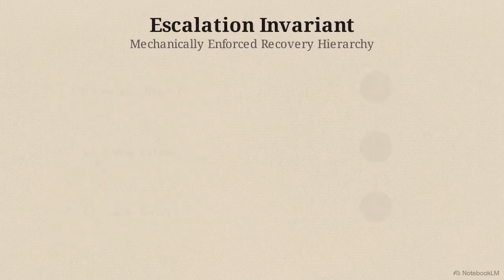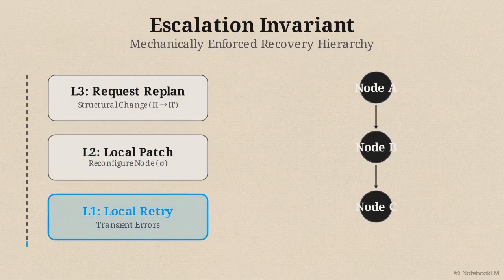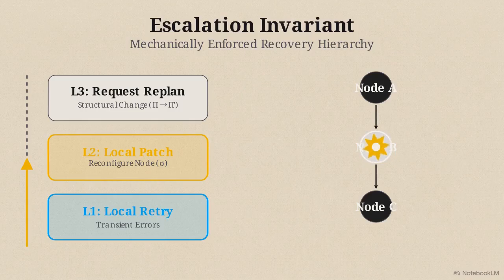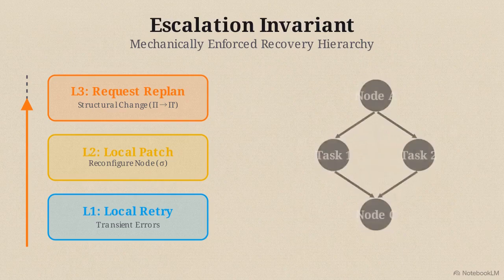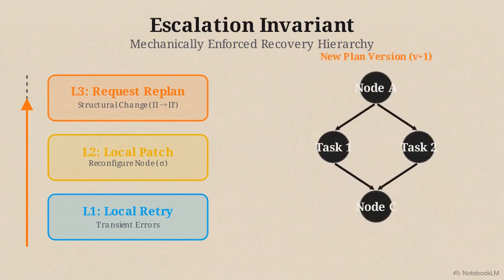Errors are caught by the escalation invariant, a mechanically enforced 3-level ladder. Level 1 is a local retry, strictly reserved for transient errors, like a network timeout. If the error involves a contract violation, like an output format mismatch, it moves to Level 2, a local patch. The specific node is reconfigured, but the graph structure remains intact. Level 3 is the request replan. This is the absolute last resort for missing dependencies, requiring the system to halt and generate an entirely new versioned plan.